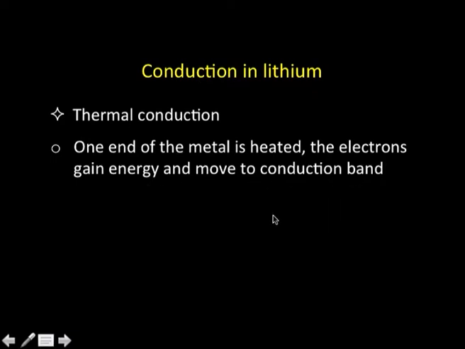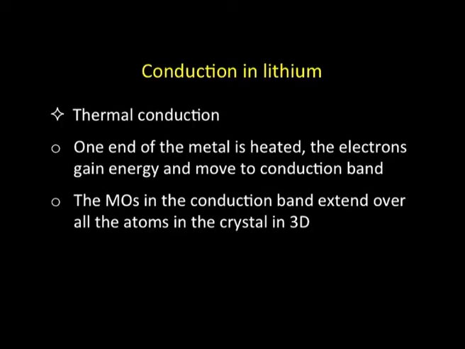In lithium, the first n by 2 molecular orbitals, the bonding ones, are filled with electrons. If I give a little energy, some of these electrons will get promoted to the conduction band, which extends over the whole molecule, because we know that molecular orbitals are delocalized over the whole molecule.